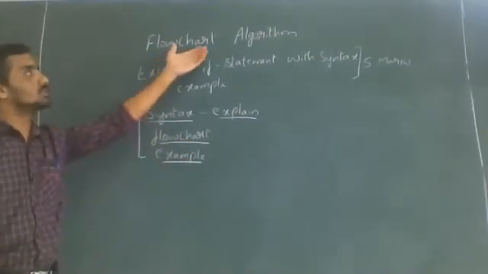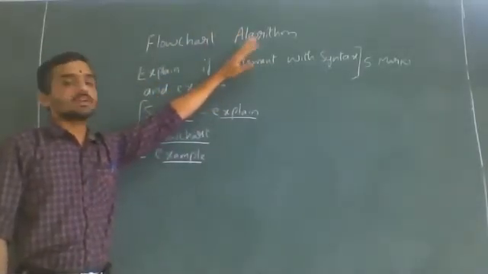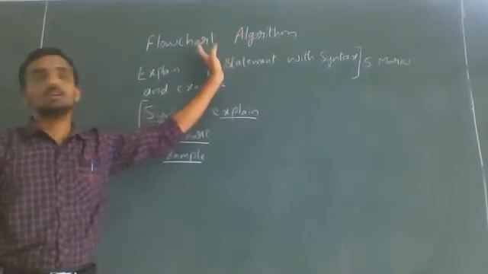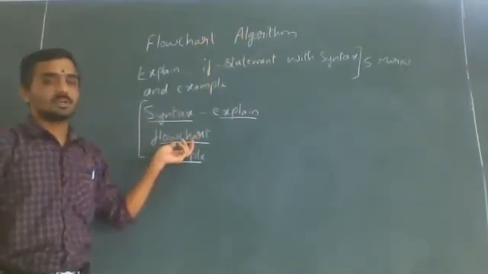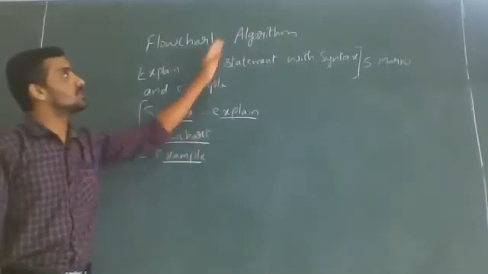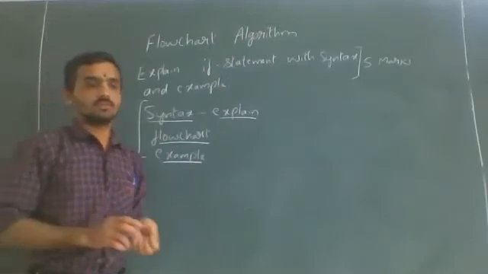Before we go to the flowchart, let us understand what an algorithm is and how to write an algorithm. Then we will move to the flowchart. Because when we write the flowchart, we write it based on the algorithm. When I tell the definitions, you will come to know.